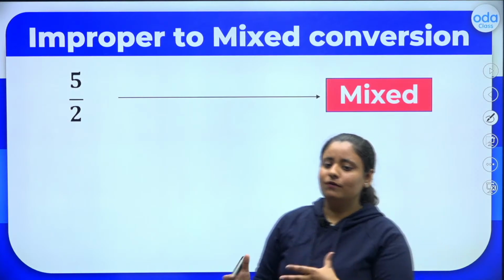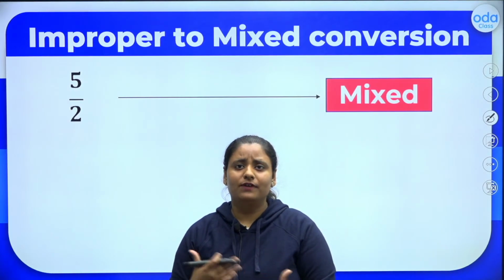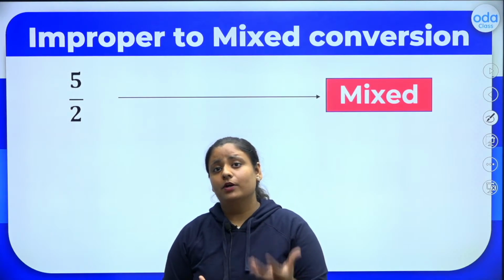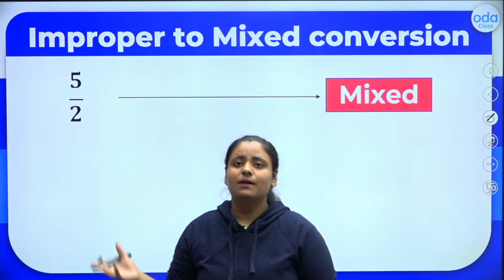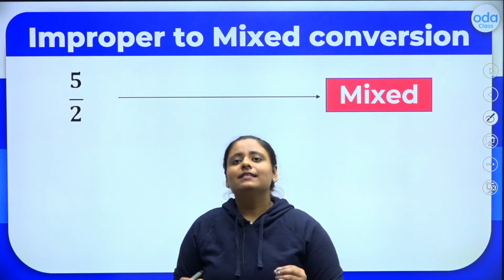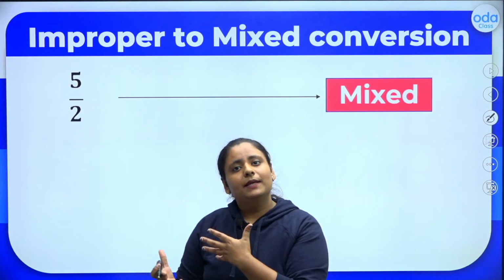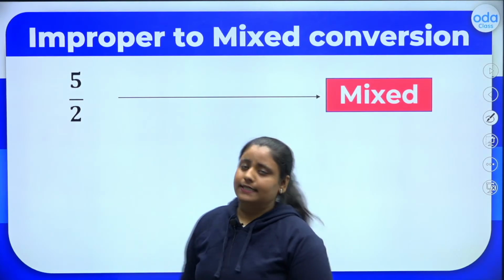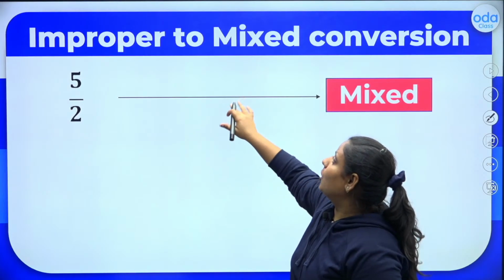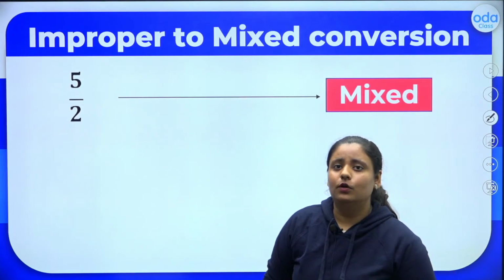Okay. So we will learn the traditional way of conversion, which you might have learned from your school teachers or from some tuition teachers or from somewhere else. But here I will teach you first the traditional method of conversion and then the trick method. So look at this. Improper to mixed we want to convert.